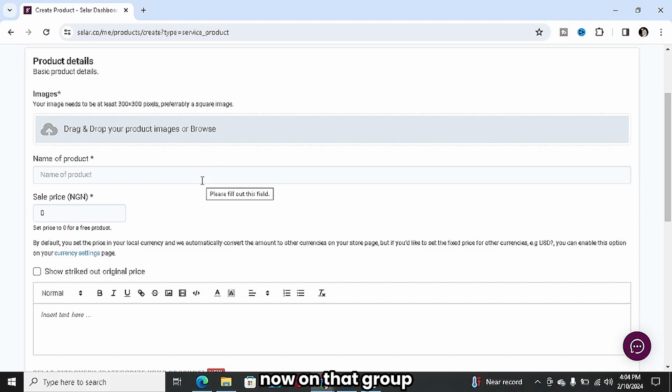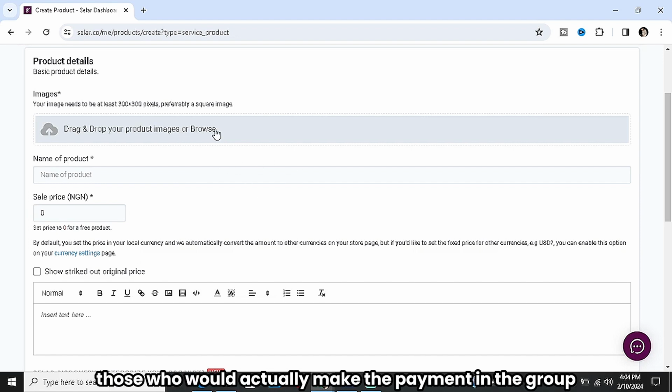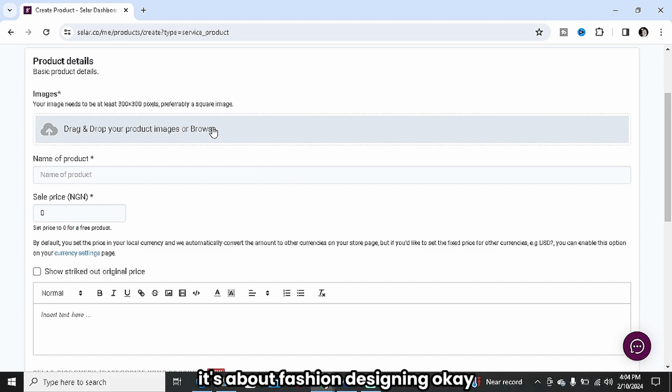Now, on that group, you must have already created what you're going to be teaching them, okay? Probably you're going to write it down in a jotter that this is what I'm going to teach those people that actually make the payment in the group. Let's say, for example, it's about fashion designing. So let's say you're going to be teaching them based on class 1, class 2, class 3. Those that make the payment probably go to class 1. Let's say you're going to be charging 5,000 naira. So once they make the 5,000 naira payment, they are linked to that group you created.